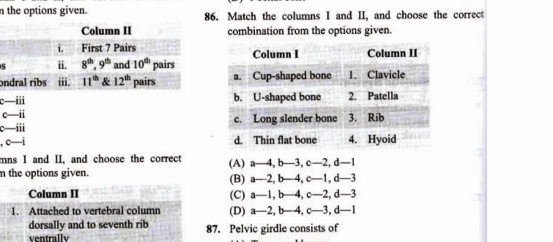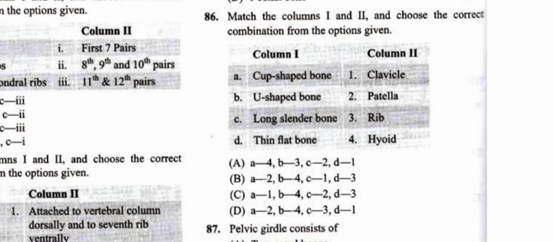U-shaped bone is the hyoid bone, as I said, not connected to any other bone, present at the base of the buccal cavity. Long and slender bone is the clavicle, the collar bone, which has two curvatures. So C is 1. Thin and flat bone is the rib. So A is 2, B is 4, C is 1, D is 3. The answer for question number 86 is B.